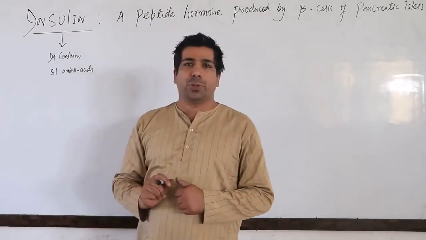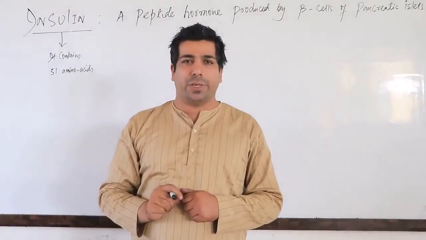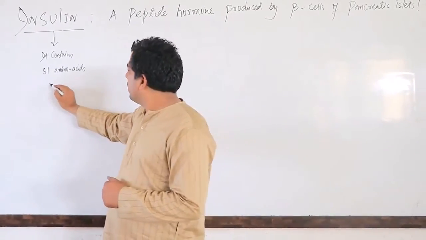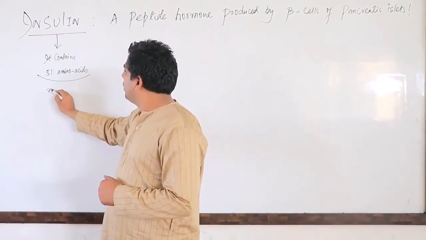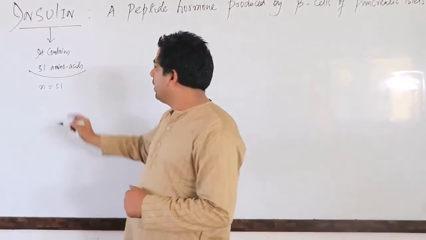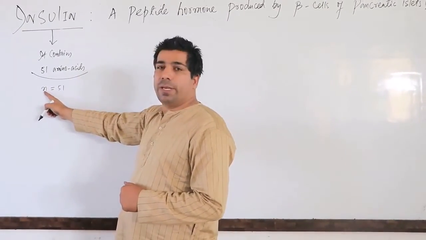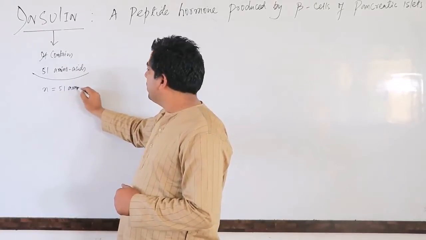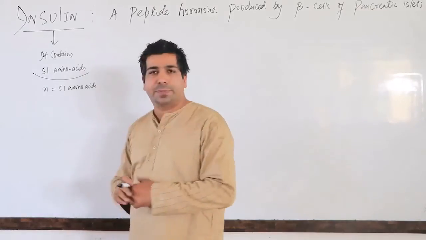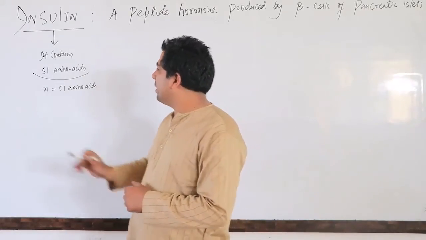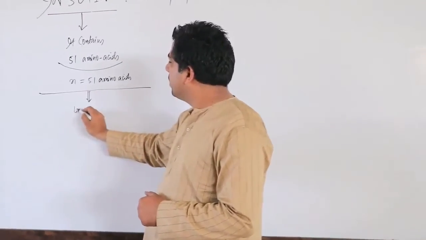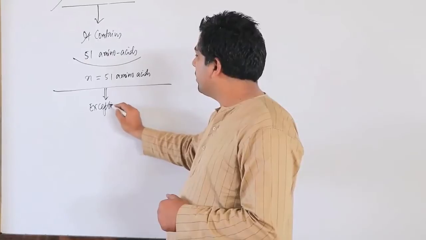Usually a protein should have an n value greater than 100, but in this case the n value, the number of amino acids, is just 51. It's an exceptional case. I told you last time, it is considered as protein.